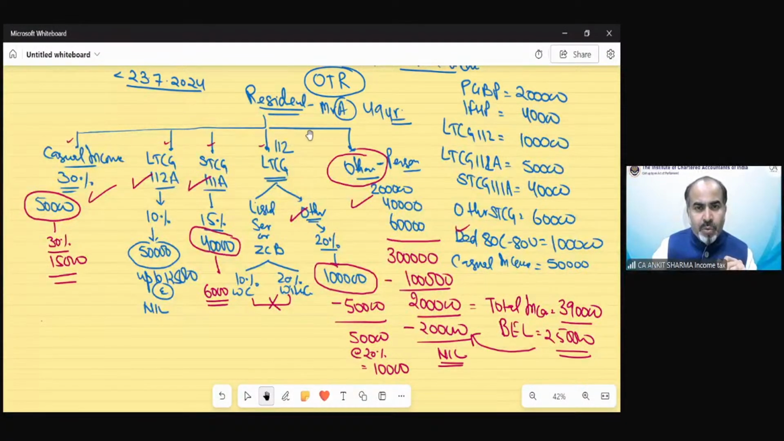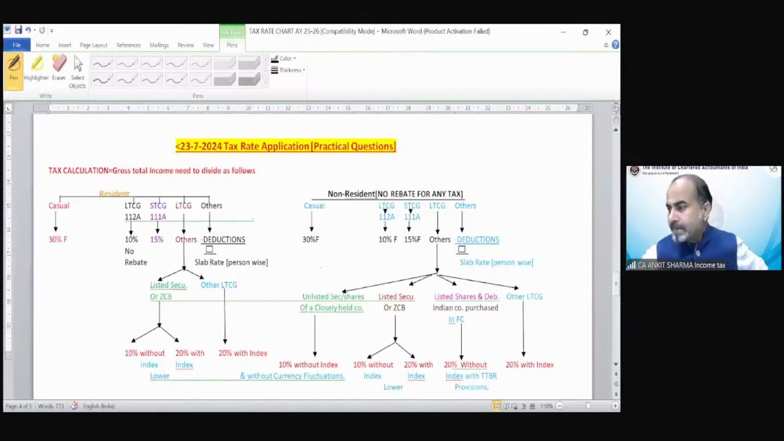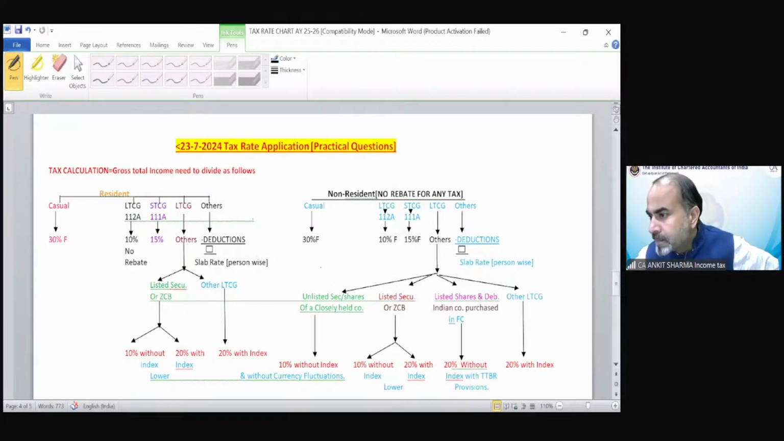So moving on to the chart. Sai Kiran is saying, sir, while filing assessment year 24-25 income tax return, 87A exemption is not available when STCG income is there. Yes, that has been changed by the department.